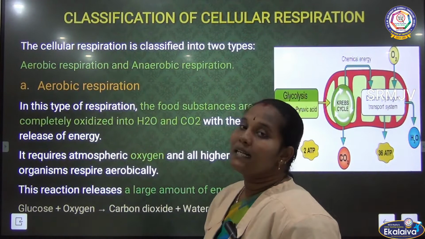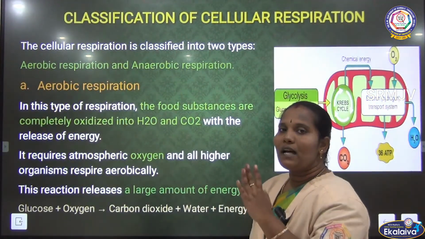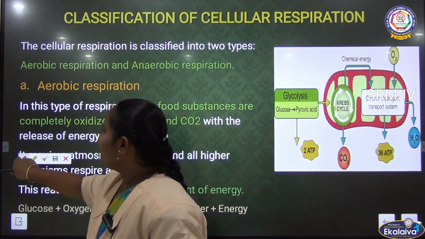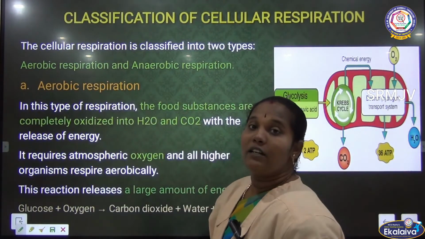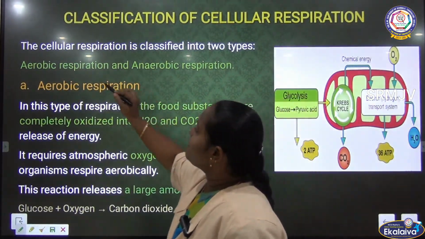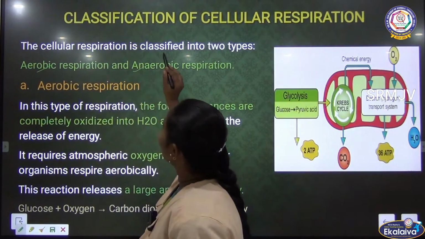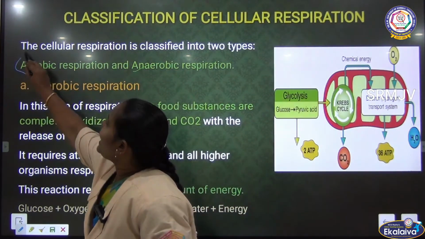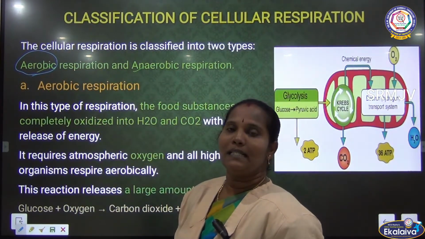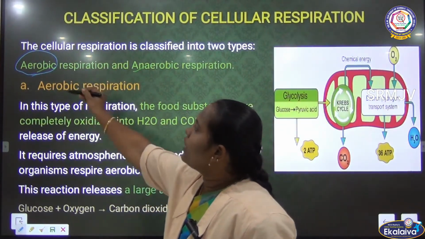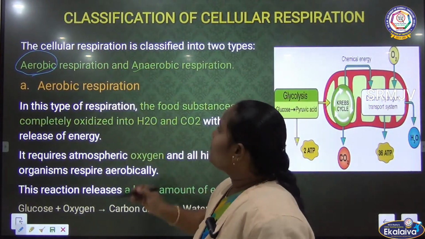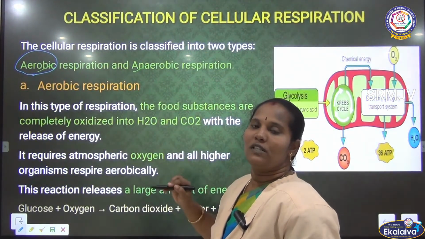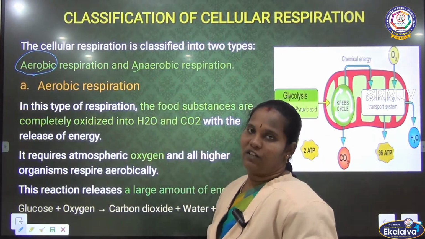Next one is the classification of cellular respiration. We saw that cellular respiration means the breakdown of food and the release of energy. This cellular respiration is divided into two types: one is aerobic, another one is anaerobic. Aerobic means air is needed for that respiration. Suppose air isn't needed for the respiration, then that type of cellular respiration is called anaerobic respiration. Clear?